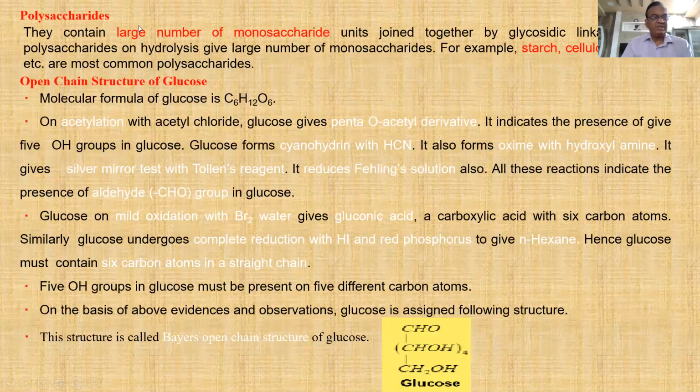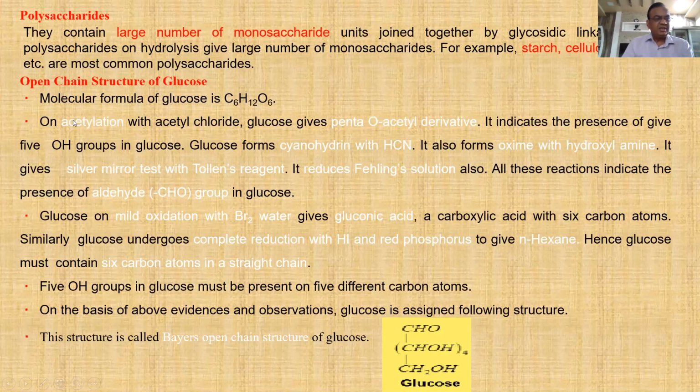Polysaccharides on hydrolysis give a large number of monosaccharides. For example, starch, cellulose, glycogen. These are examples of polysaccharides. Now, the open chain structure of glucose. Before the structure was known, by carrying out quantitative and analytical experiments in the laboratory, they came to know that the molecular formula for glucose is C6H12O6. Now what is the evidence to support this formula and structure?